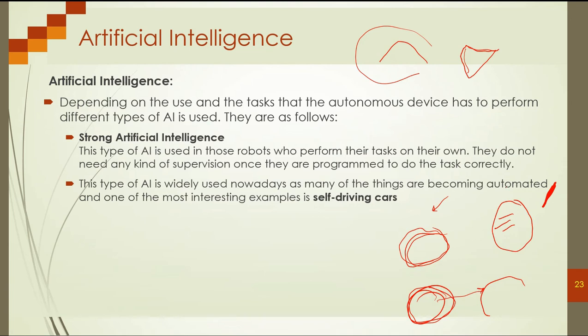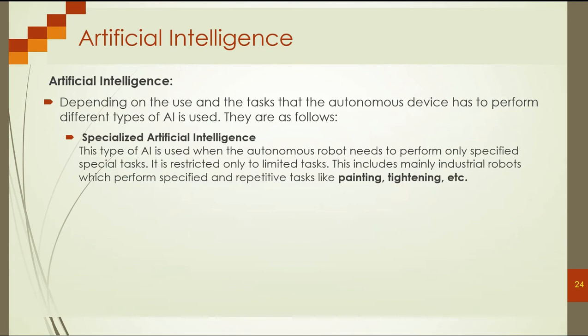Not like Siri or the weak artificial intelligence, where we only have the stored action and the stored response. No, here we also have new. If you have new input, they find it and react based on this new input. So this is the strong artificial intelligence.